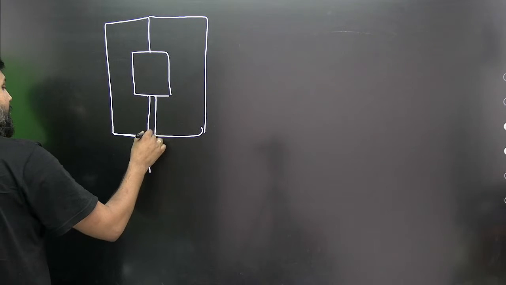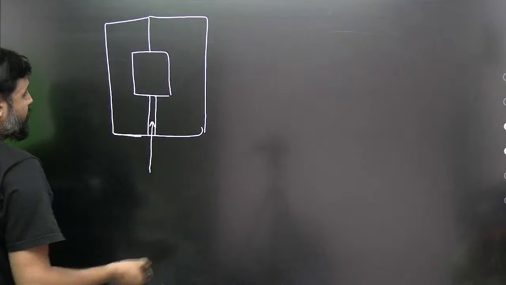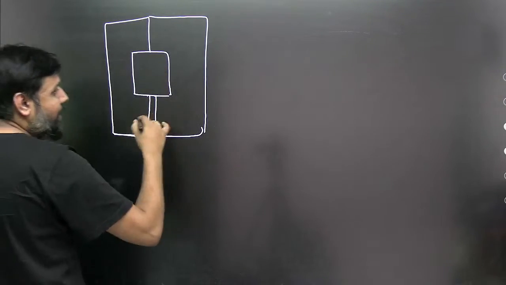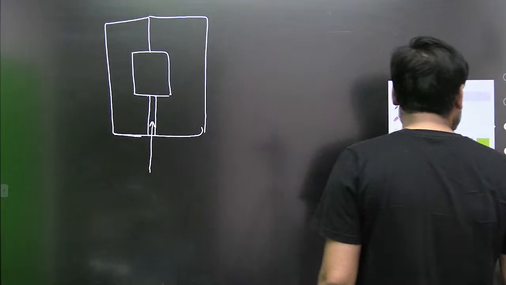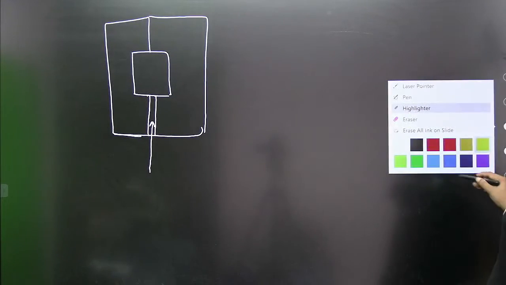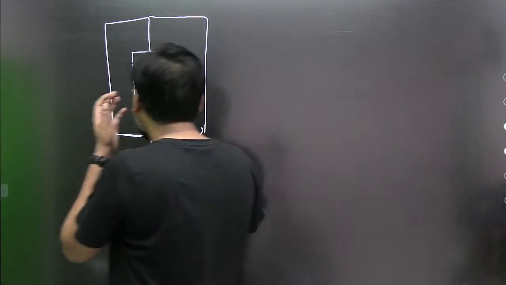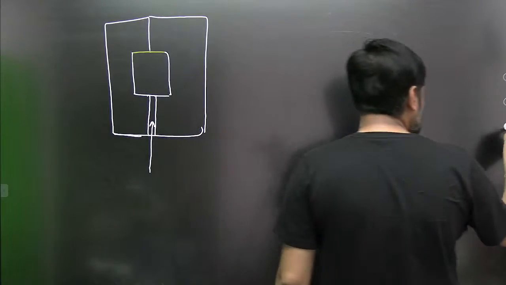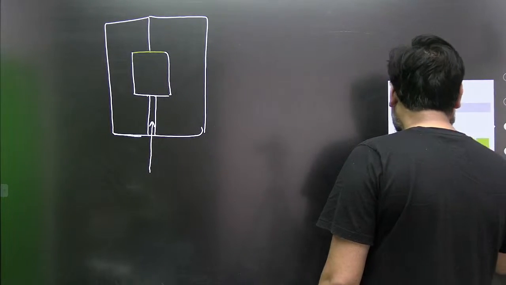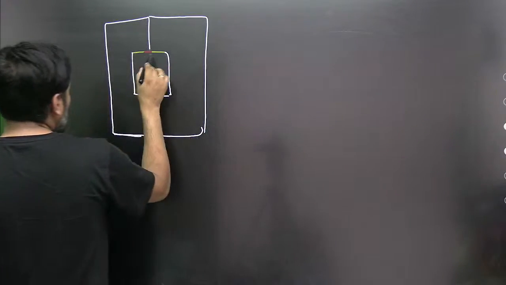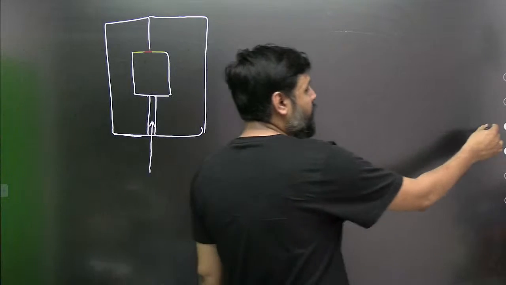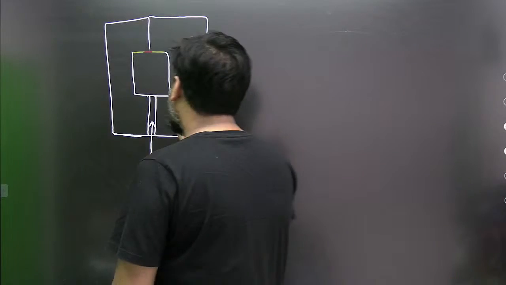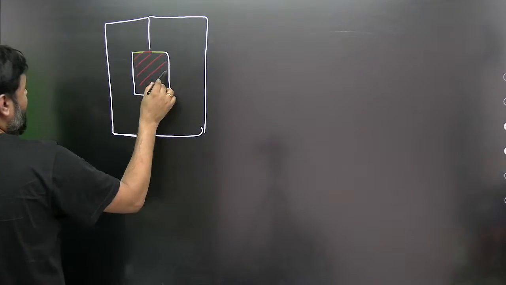In this cavity, what do we do? We inject molten wax here. Once the molten wax has been injected, my dear students, we let it solidify inside the cavity. Once it solidifies, thereafter the die halves are separated and you get this pattern with you. Yes, after solidification, when you separate the die halves, you will have a pattern.